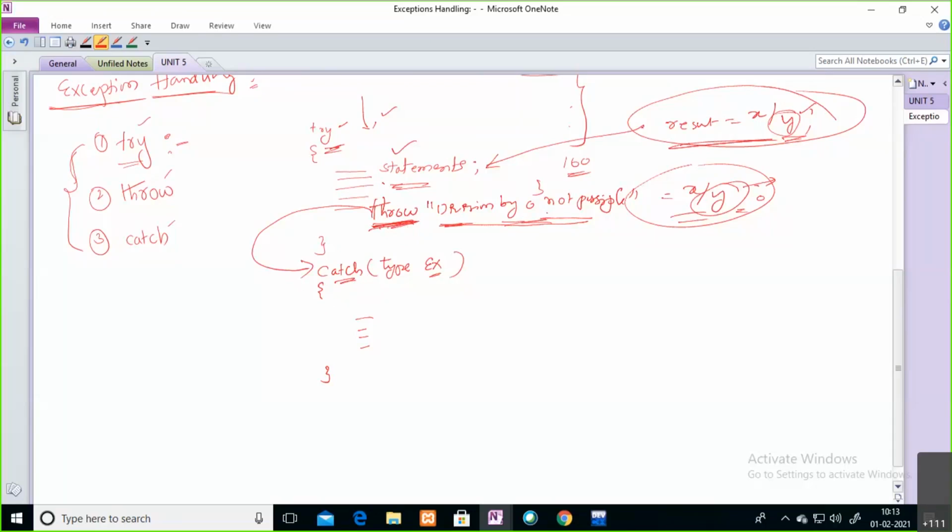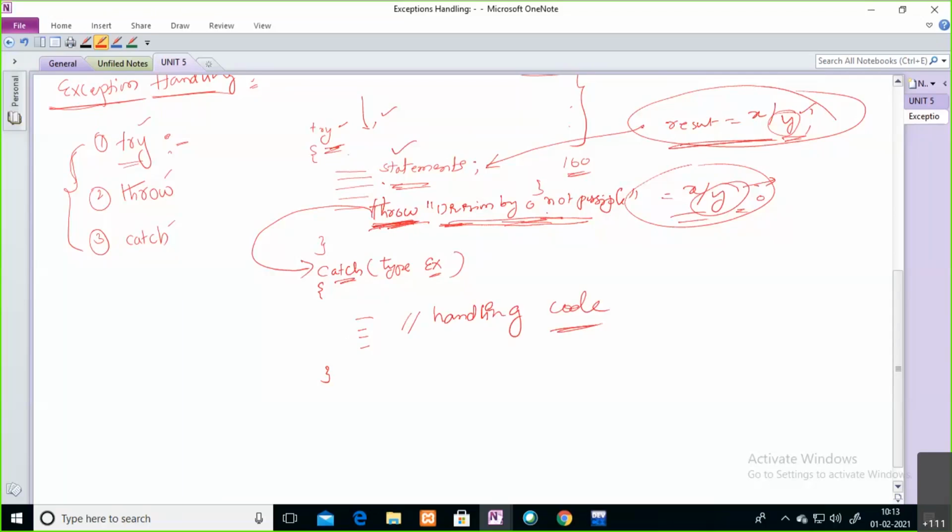Inside the catch block, you write the handling code, based on the situation.